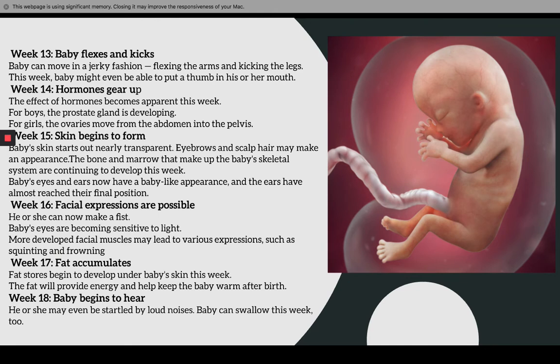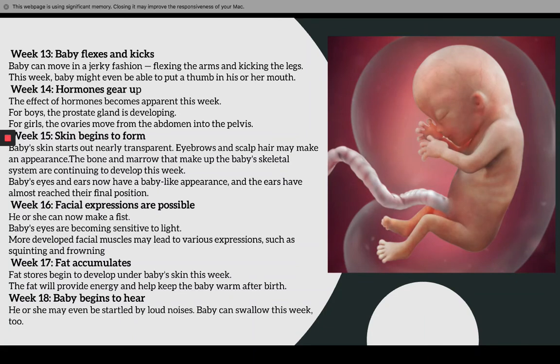Week 16, facial expressions are possible. He or she can make a fist. Baby's eyes are becoming sensitive to light. More developed facial muscles may lead to various expressions such as squinting or frowning. Week 17, fat accumulates. Fat stores begin to develop under the baby's skin, so it will provide the baby with warmth after the birth. Week 18, baby begins to hear.